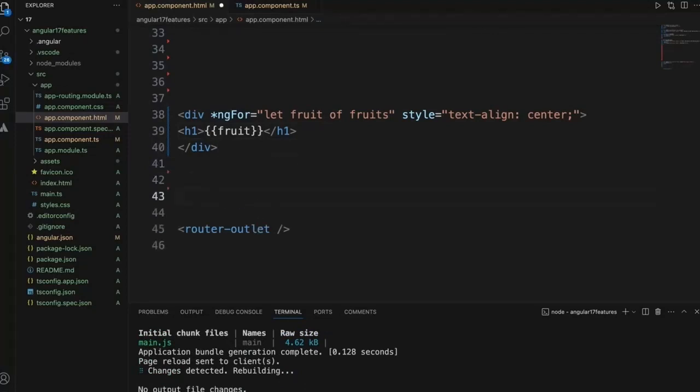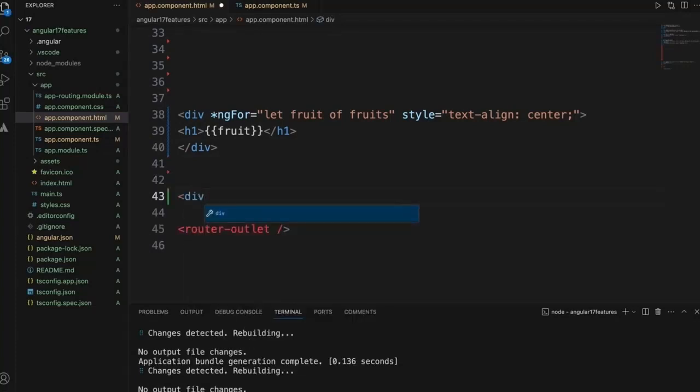Now we'll change the same thing to version 17. It is much more easy with version 17.